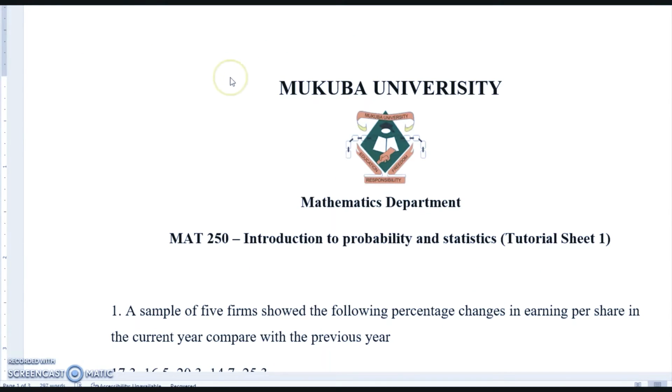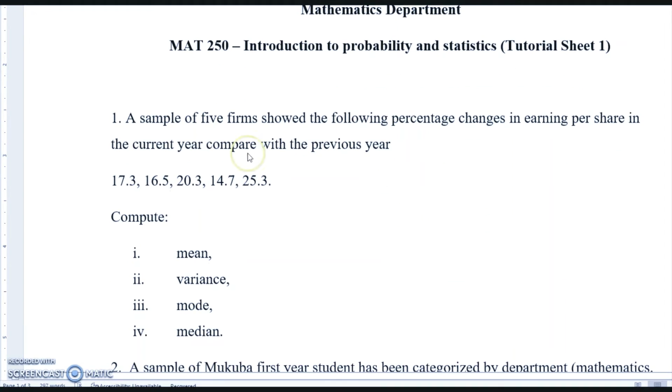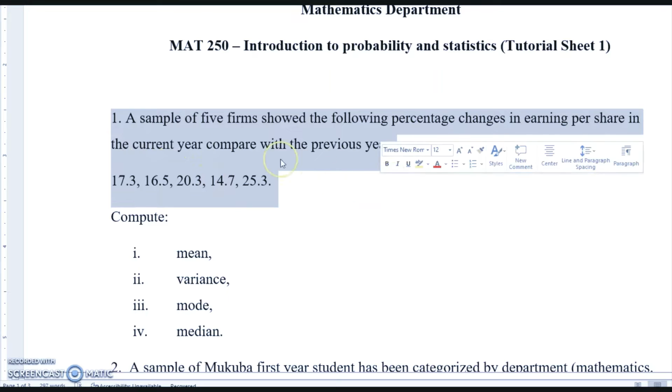Examples that we're going to look at are covered from the Mukura University Mathematics Department 250 Introduction to Probability and Statistics tutorial sheet. All right, so let's look at the first example here. A sample of 5 firms showed the following percentage changes in earning per share in the current year compared with the previous year.